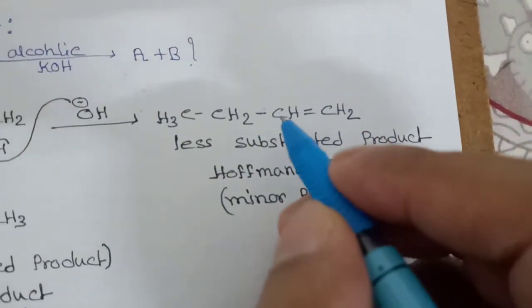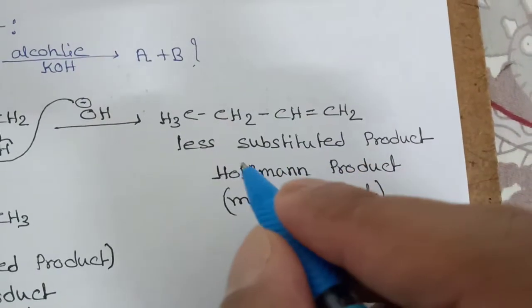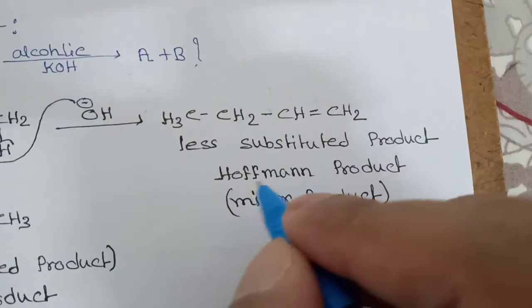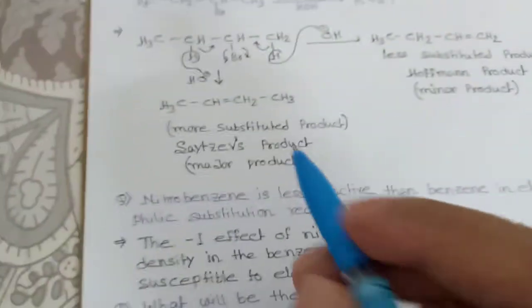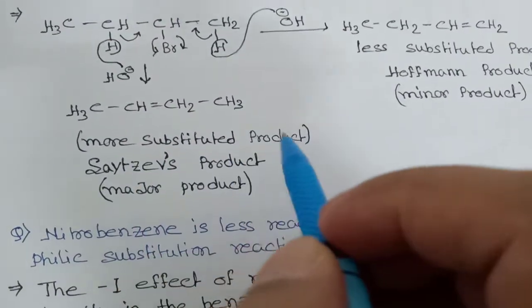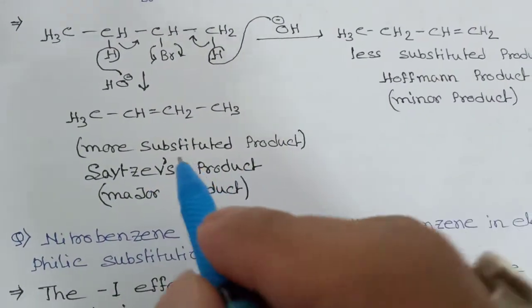So only 1 alkyl group is present. That's why this is called the less substituted Hofmann product, and this less substituted is always the minor product. And this most substituted product is called the Saytzeff product, and this is your major product.